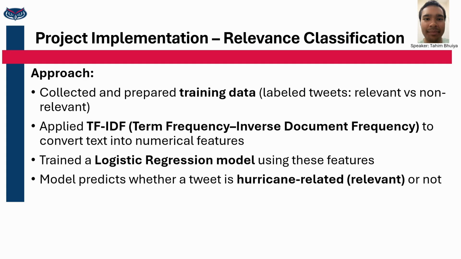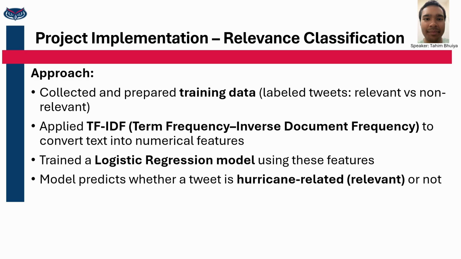Alright, so now taking a look at the implementation of our relevance classification. We first started by collecting and preparing our training data, and this dataset consisted of labeled tweets where each tweet was either marked as relevant or irrelevant towards hurricanes. And then once this data was prepared, we converted the text into numerical form using TF-IDF, which is essentially used to help capture the importance of words based on how frequently they appear in the dataset.